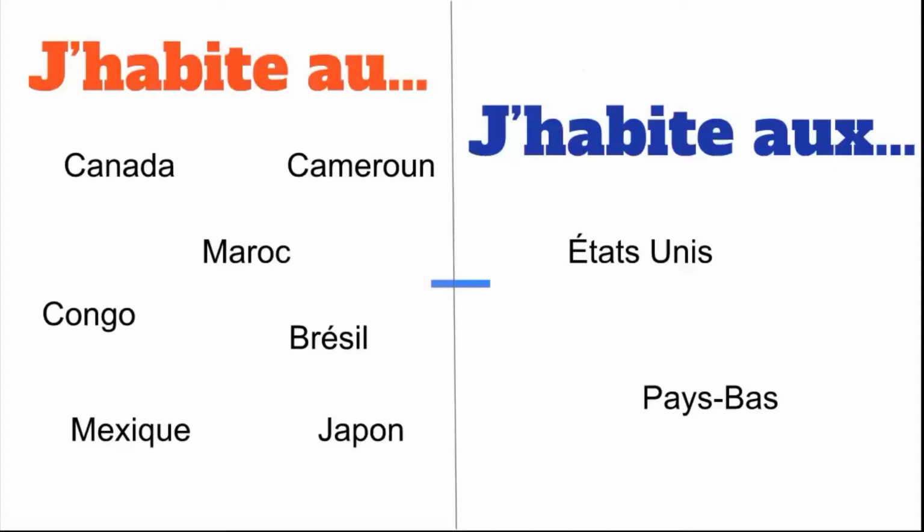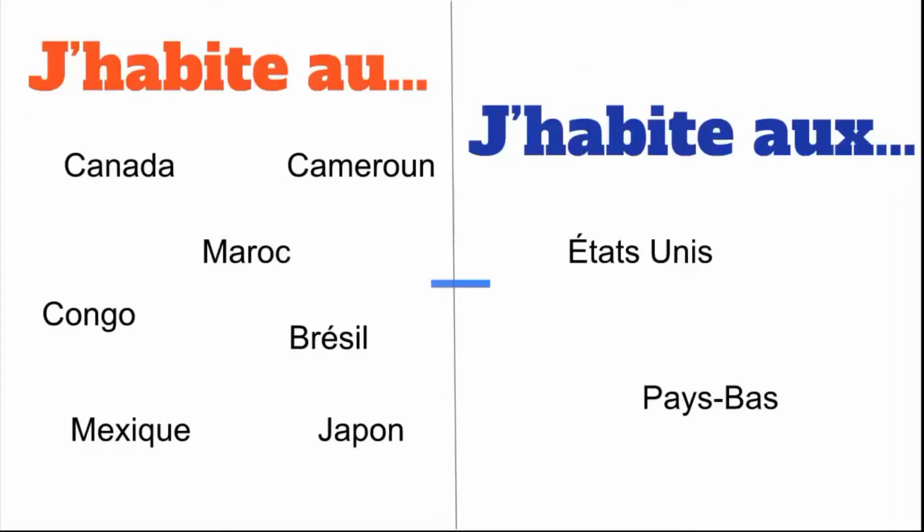So for example, j'habite aux États-Unis. Again, I do the liaison with O. The X is pronounced because the next letter is E from États-Unis, a vowel. So j'habite aux États-Unis. Can you guess which country this is? Yes, it's the United States. So when I say j'habite aux États-Unis, I'm saying I live in the United States. Again, in English, it is in its plural form. So in French, it's also in its plural form. So we can see exactly why some countries, for example, États-Unis, have plural forms.